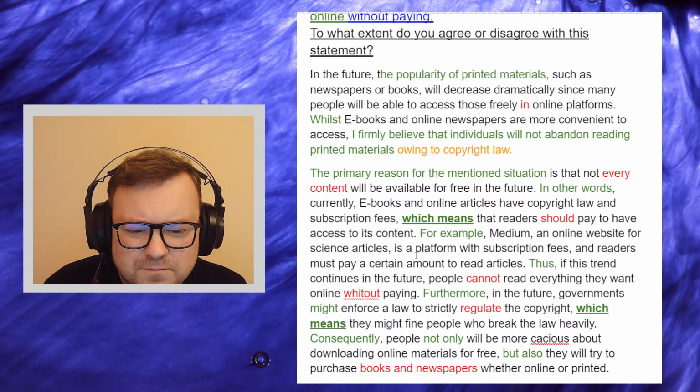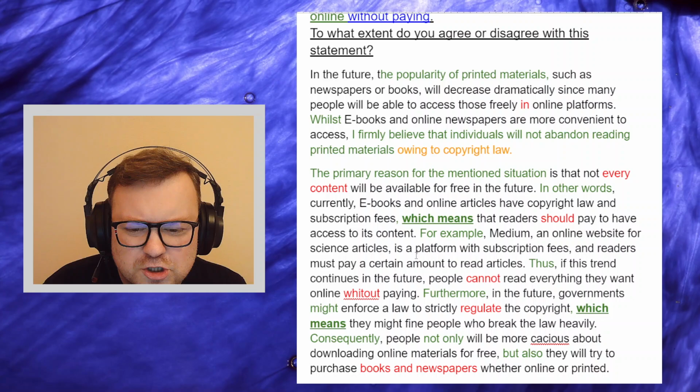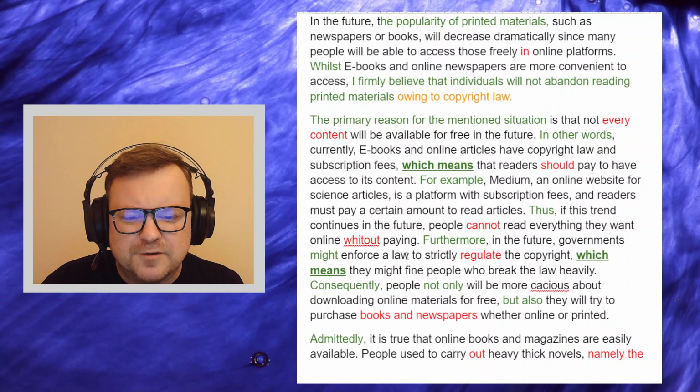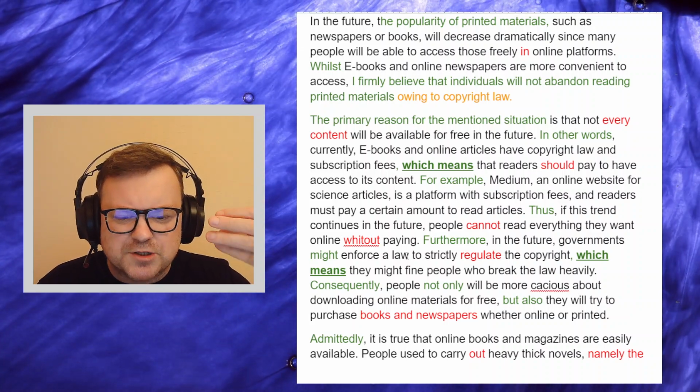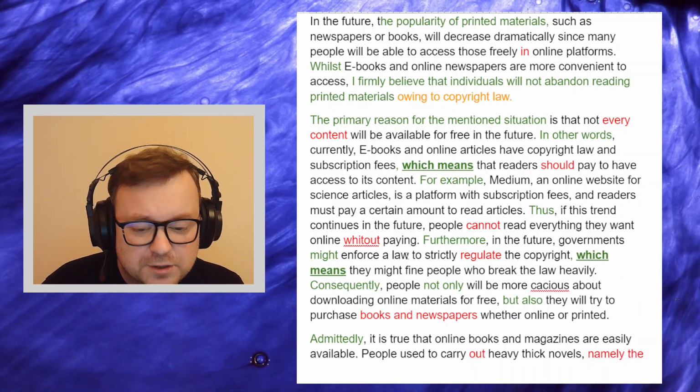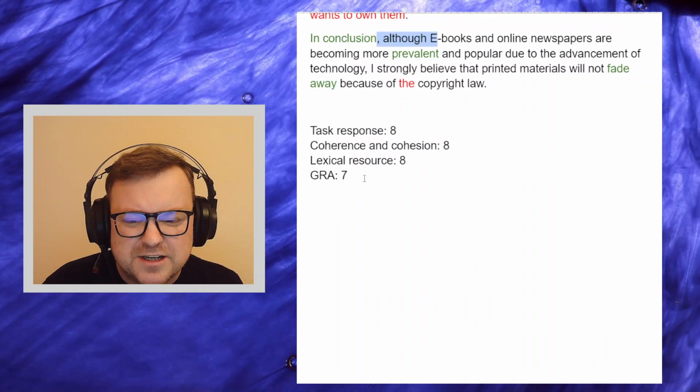Maybe there could be more of a range, actually. The range is not bad, but if I think about some of the grammar in a B2 book or a C1 book, there's not much of it here, but the grammar is very well controlled. I think there is enough for a 7.